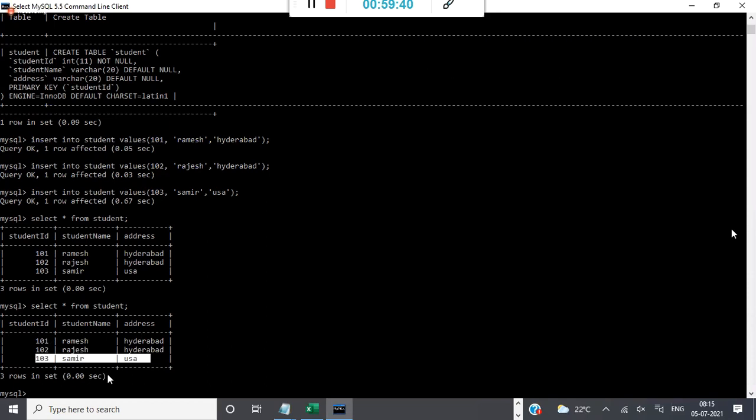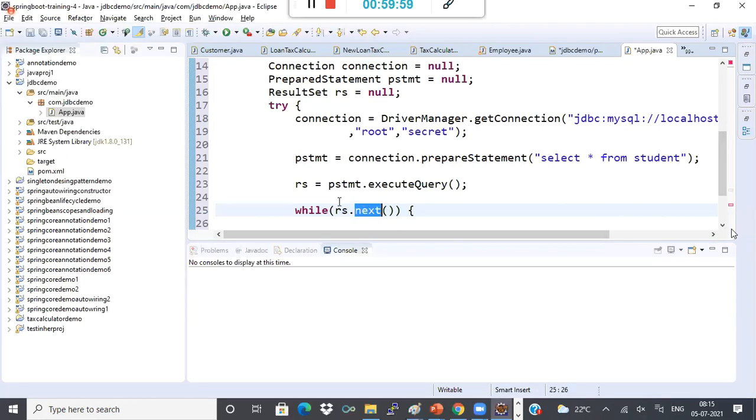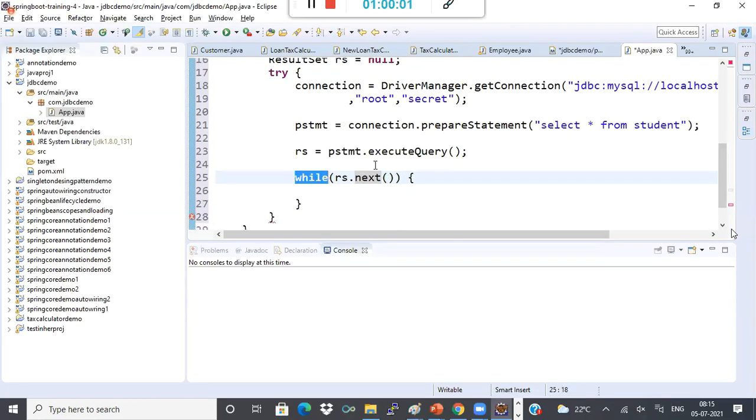And your loop will stop once the end of the records is reached. So first, it will start from here, your heading. When I say while rs dot next, it is a while loop. So it will come to the first record. Next, rs dot next means again it goes to the second record. Rs dot next means third record. So that is what your while loop will do.